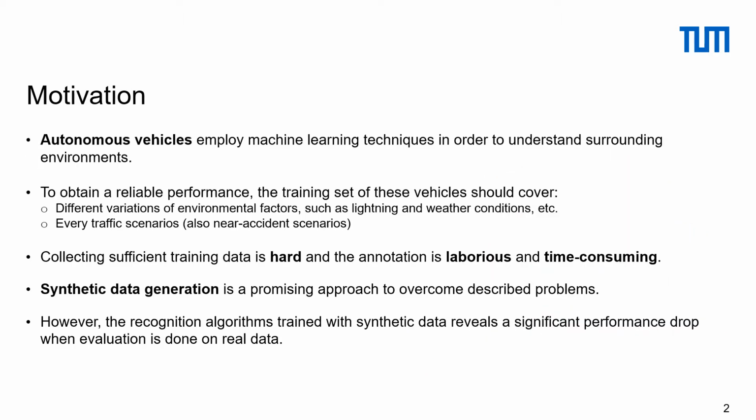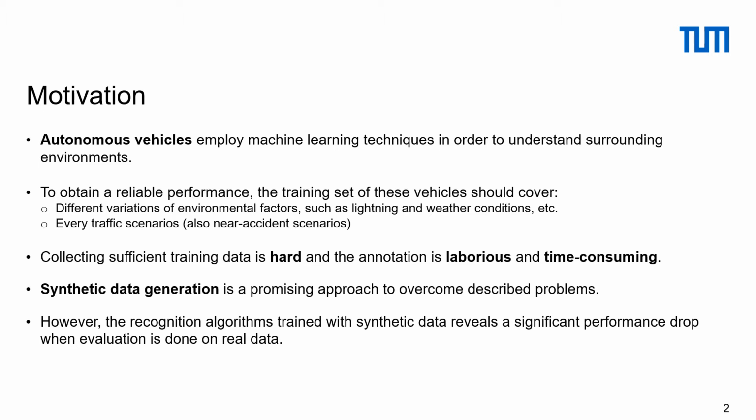Autonomous vehicles employ machine learning techniques in order to understand surrounding environments. To get a reliable performance, the training set of these vehicles should cover different variations of environmental factors, such as lighting and weather conditions. The training set should also cover every traffic scenario, with near-accident scenarios as well. Collecting sufficient training data is hard, and the annotation is laborious and time-consuming.